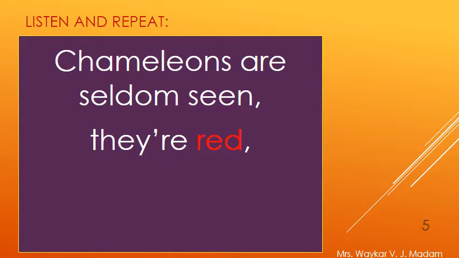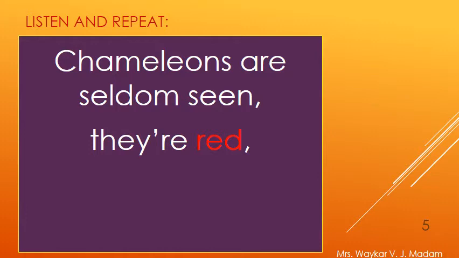Seldom seen means very hard to see or rarely seen. Lizards are seen in every corner of our house, but chameleons are not seen. If we want to see chameleons, we have to look into our surroundings, in nature. So the poet said the chameleons are very hard to see.